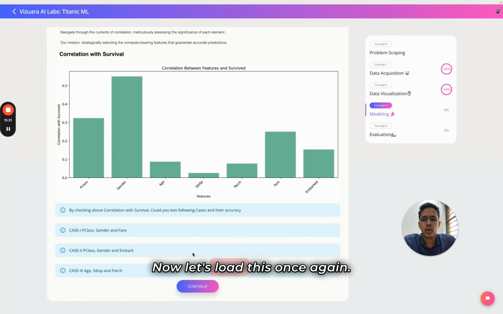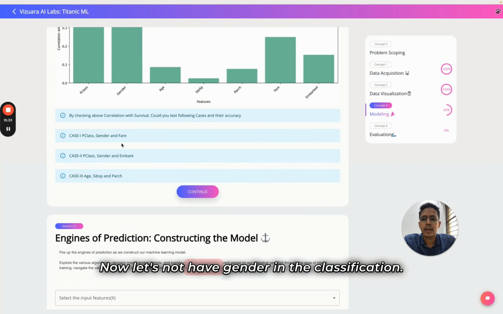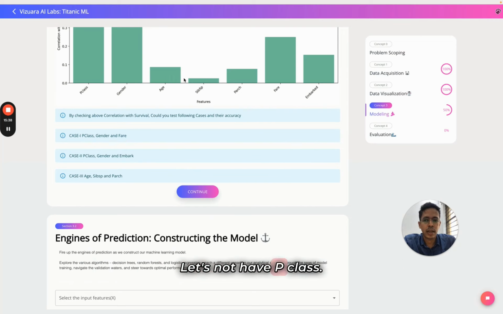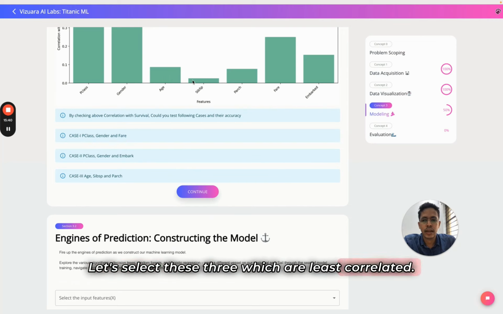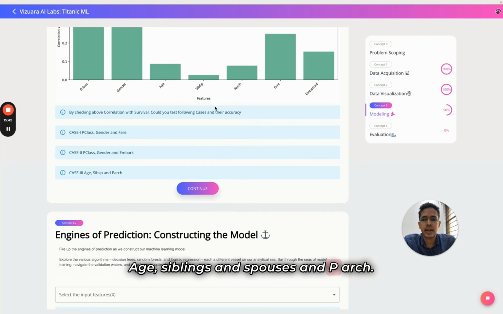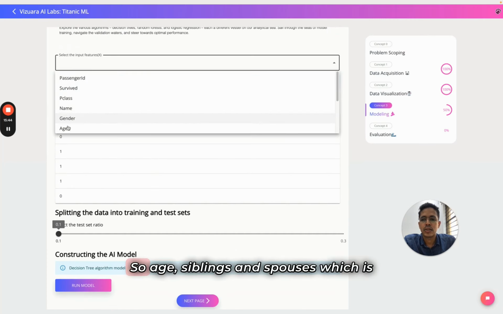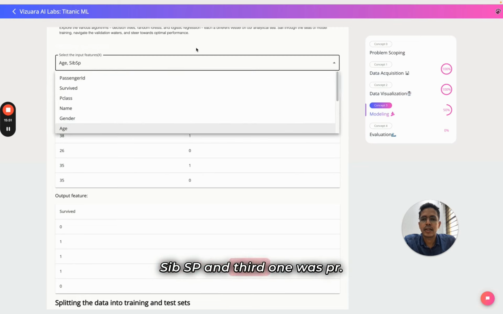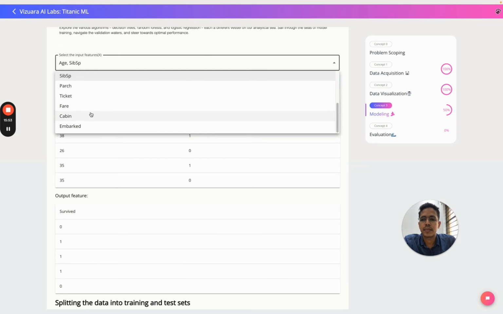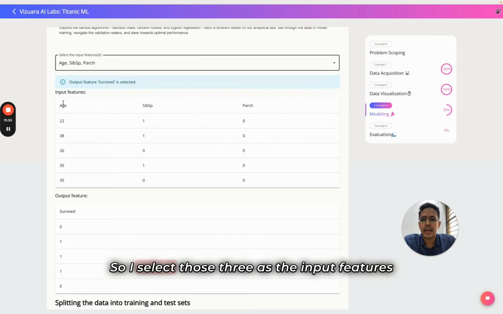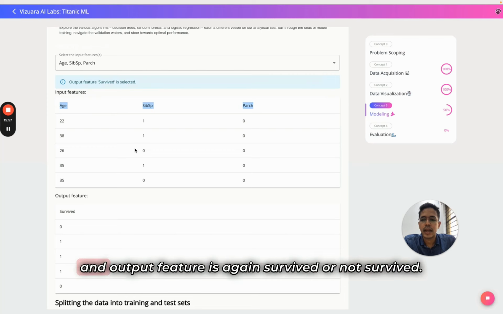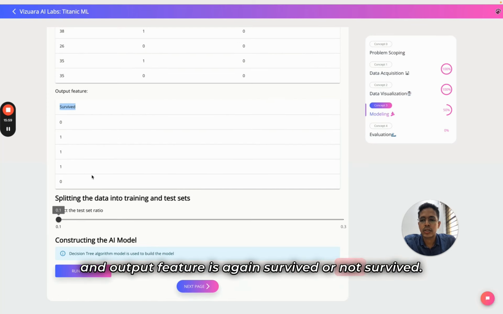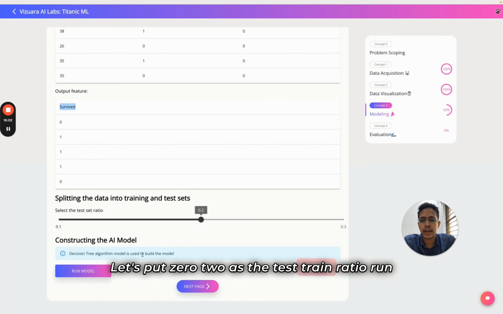Now let's load this once again. Now let's not have gender in the classification. Let's not have P class. Let's select these 3 which are least correlated: age, siblings and spouses, and P arch. That's the third case. So age, siblings and spouses, which is sib SP, and third one was P arch. So I select those three as the input features, and output feature is again survived or not survived. Let's put 0.2 as the test train ratio.